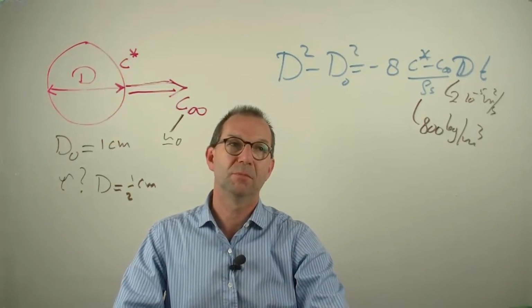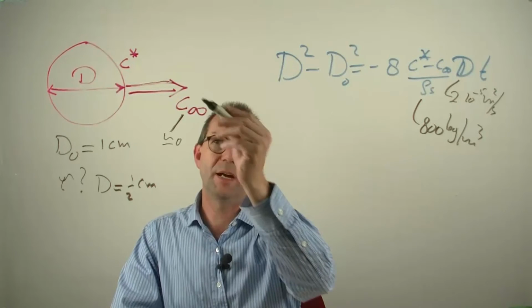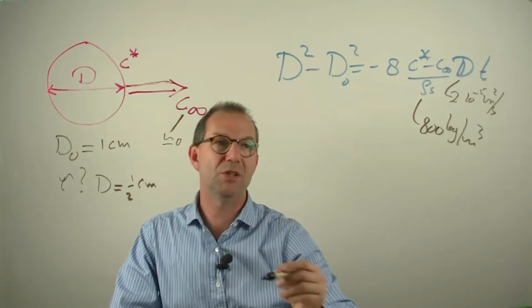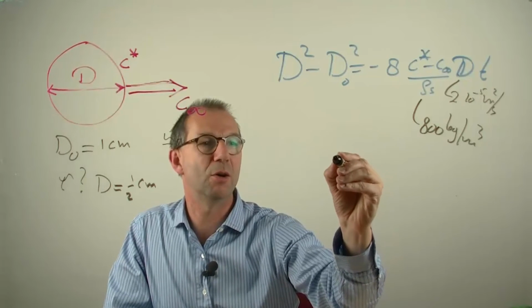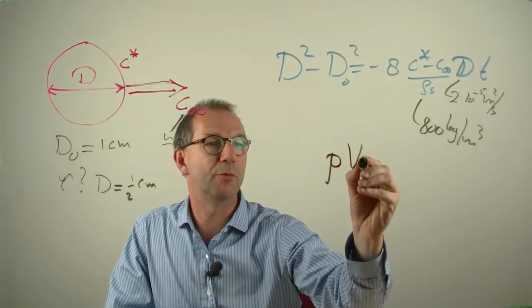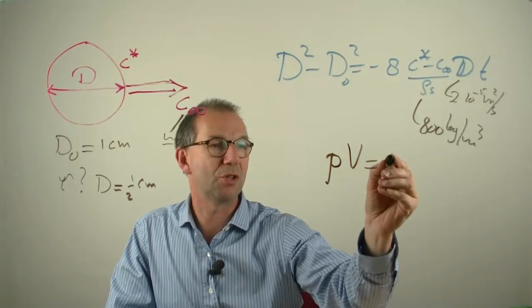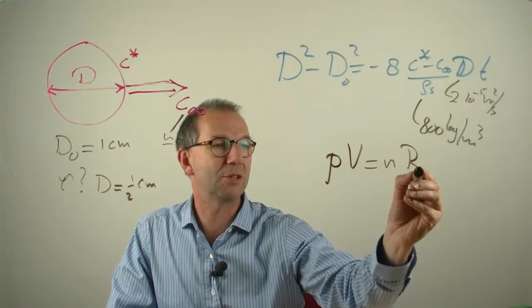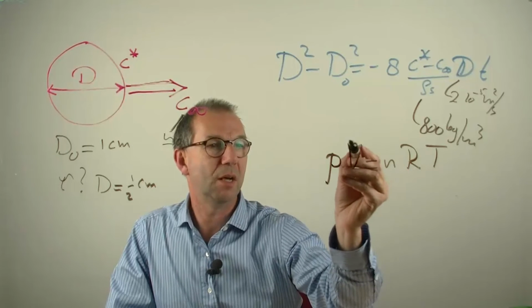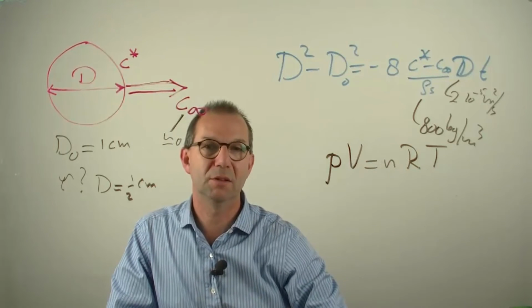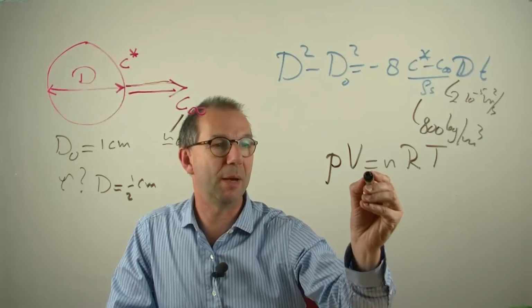For that, I need to write down the connection between a concentration, kilogram per cubic meter, and the ideal gas law. Ideal gas law: pressure times volume equals number of moles times gas constant times the temperature. Here is where the concentration is hidden or can be backed out.